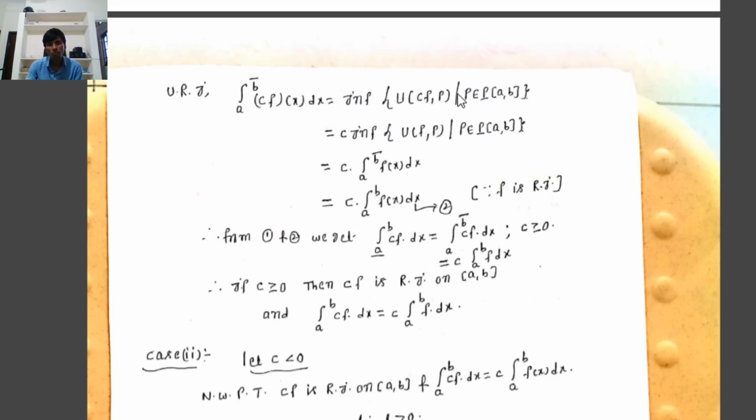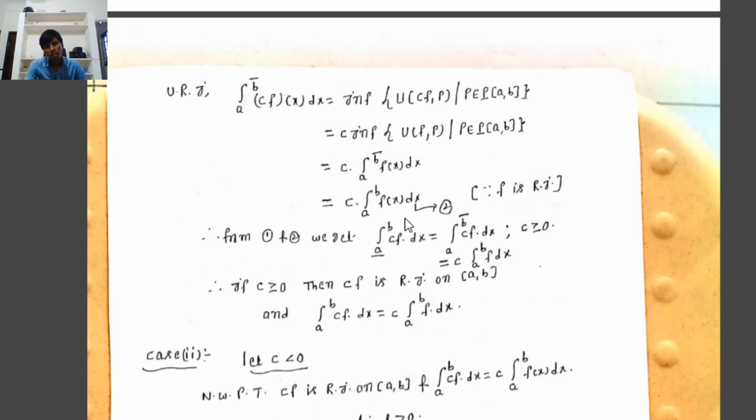Therefore, U(cf,P) equals c times U(f,P), that implies it can be written as c times the infimum of U(f,P) such that P belongs to the set of partitions of [a,b], which by definition of the upper Riemann integral is c times the upper integral of f(x) dx from a to b.